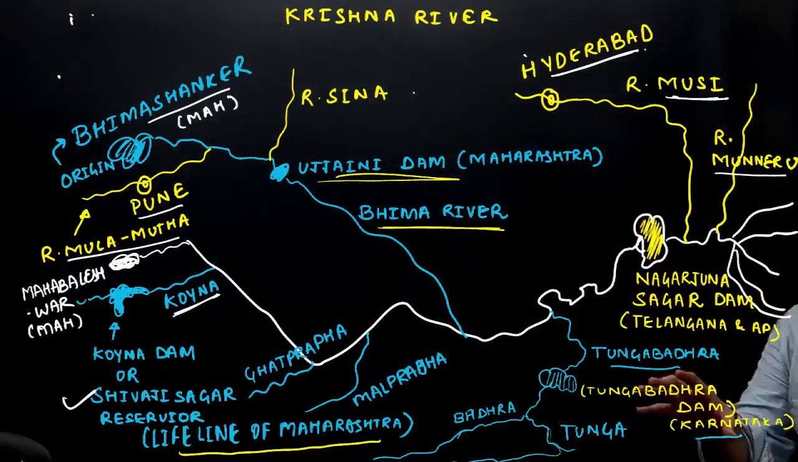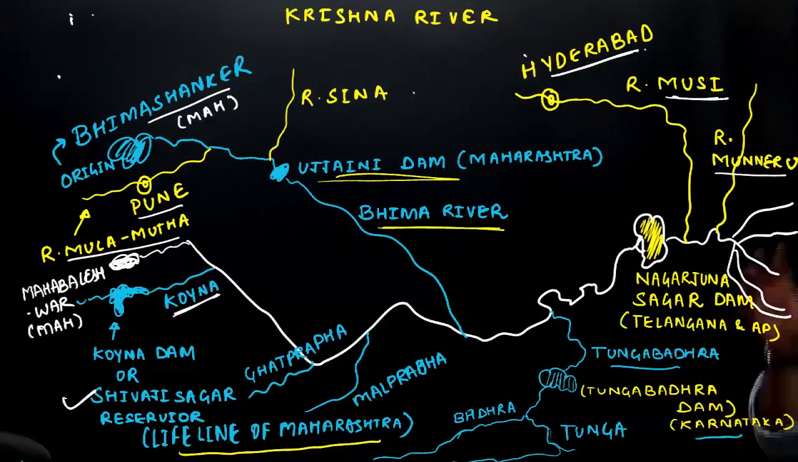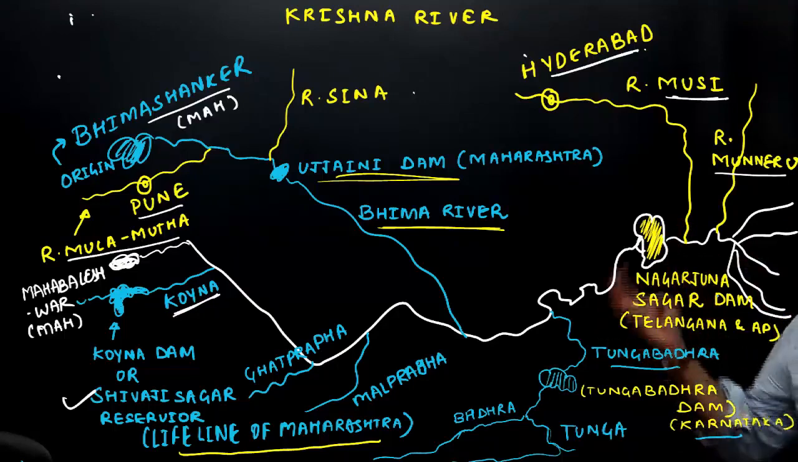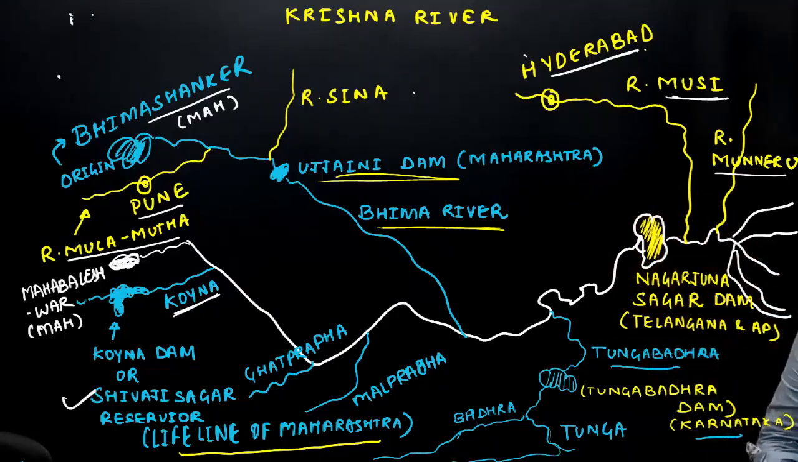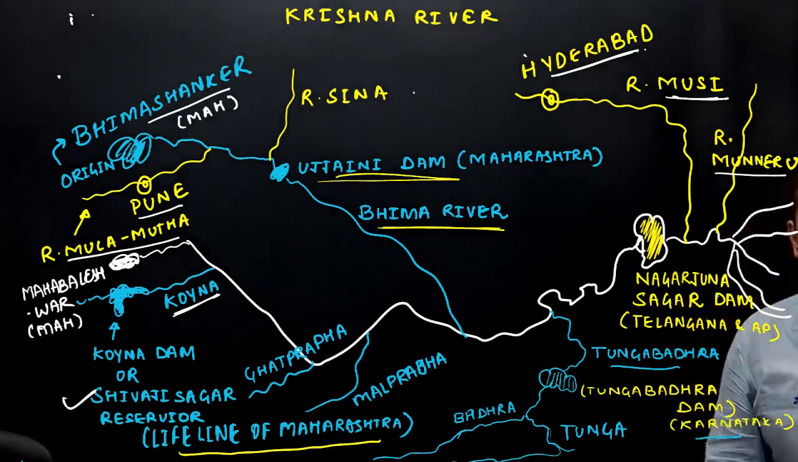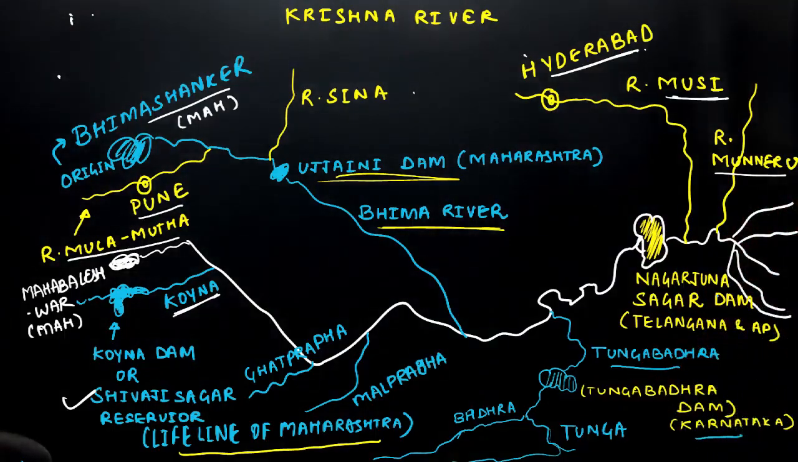So these are the important dams and important cities associated with river Krishna. Remember, the important left bank tributary of river Krishna is river Bhima. The important right bank tributary is river Tungabhadra. So this is all about the Krishna river system.